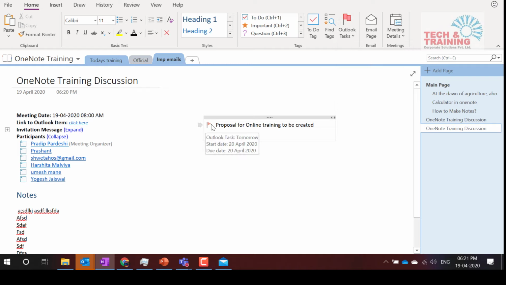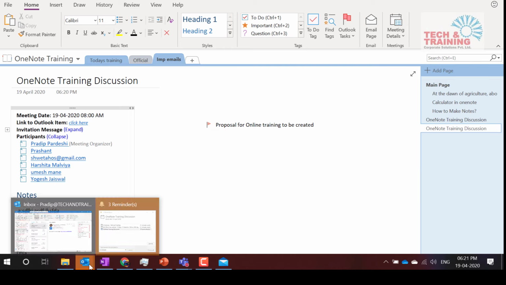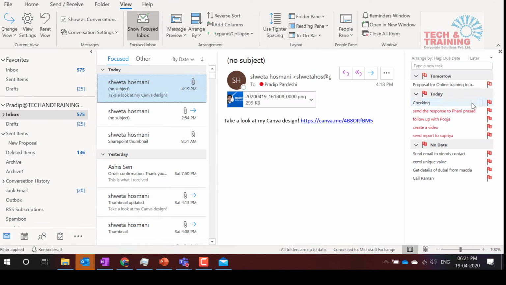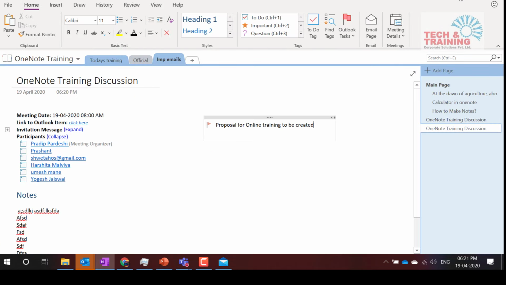So see, automatically this task has come here, this flag, and let me take you to my Outlook. Proposal for online training, tomorrow, in tomorrow's section. See how simple it is to get tasks from OneNote to Outlook. It's very simple. So this is how we can connect Outlook and OneNote.